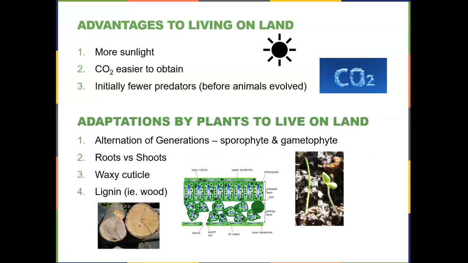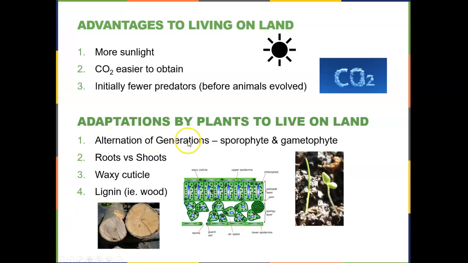So what are some of the advantages for a plant to living on land? Well, number one, there's more sunlight available to the organism if it's on land than if that sunlight has to go through water. The carbon dioxide is easier to obtain. It's easier for carbon dioxide to go through air than it is to go through water. And initially, for the very first plants that came onto the land, there were fewer predators because the animals were not yet evolved. But once animals evolved, of course, this did become a problem for land plants.